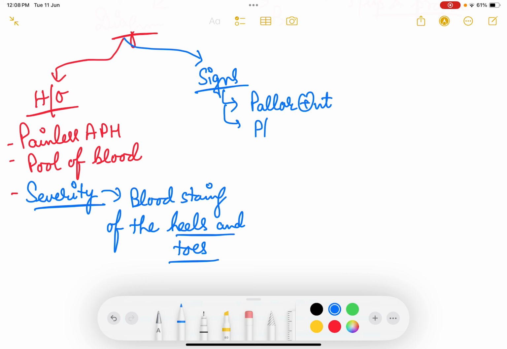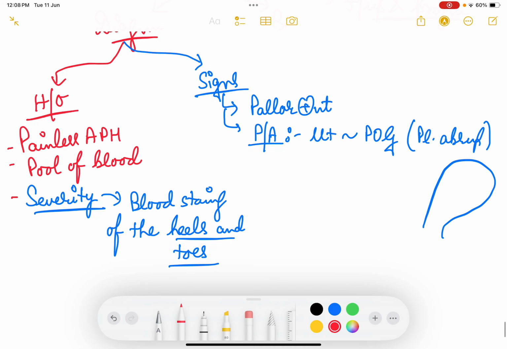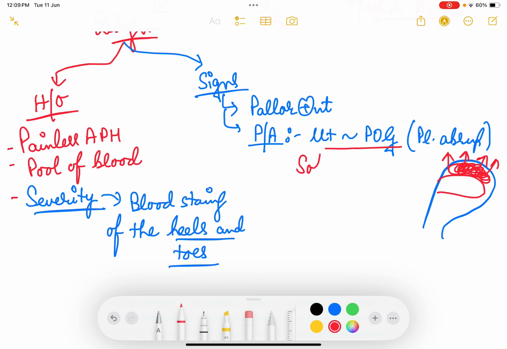Then size of the uterus in per abdomen examination. Size of the uterus will correspond to the period of gestation, because this will help in differentiating us from placental abruption. Placental abruption में क्या होगा, प्लेसेंटा सेपरेट हो जाएगा, और पीछे ब्लीडिंग हो जाएगा, तो यूट्रस धीरे धीरे बड़ा होने लगेगा. जब ज़्यादा ब्लीडिंग हो जाएगा तो uterine size will be more than the period of gestation in abruptio placentae, but here it will be similar to the period of gestation. Remember this.